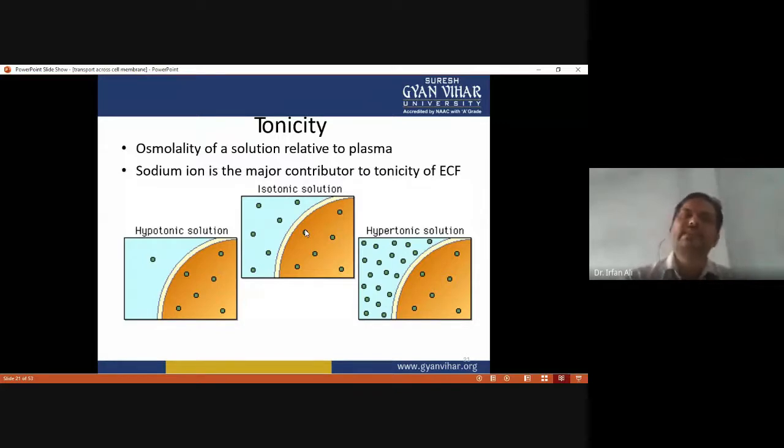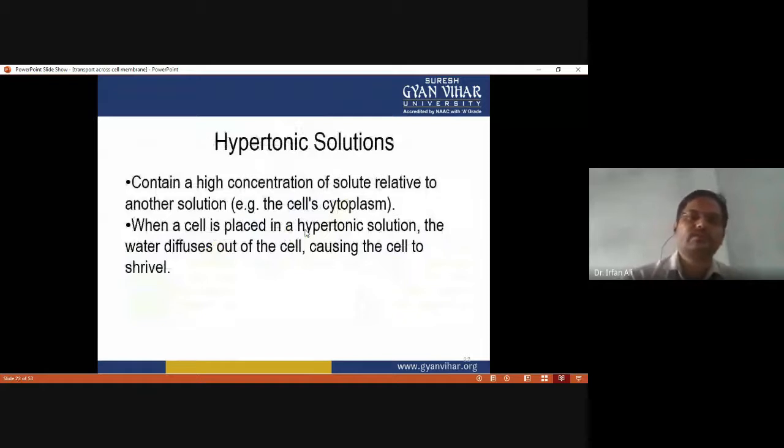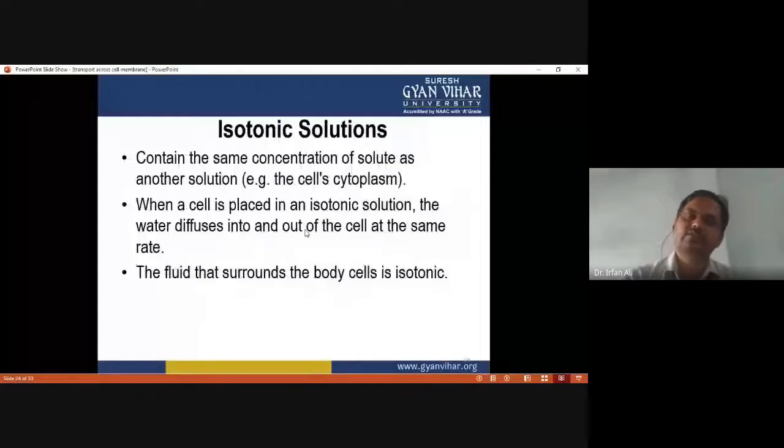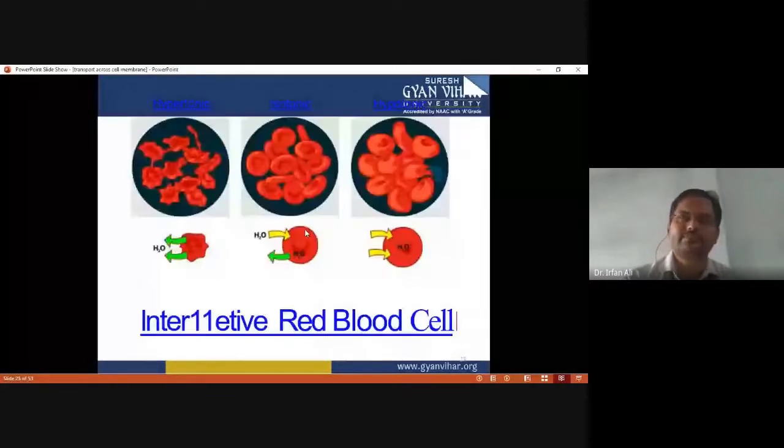When the concentration inside and outside is the same, the term used is isotonic condition. So that's why, when we use the hypertonic term, and when we use the hypotonic term, and when we use the isotonic term, it would be clear now. And this figure shows the conditions.